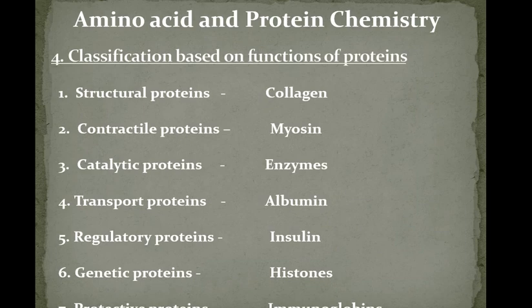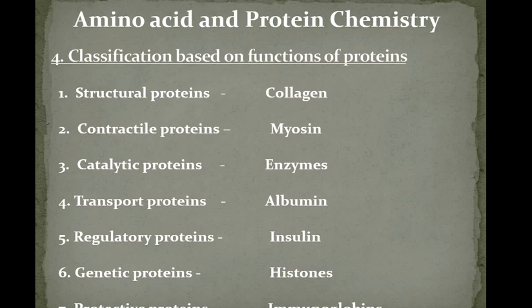Then classification of proteins based on the functions of proteins. So based on the function that is performed by the protein, they are classified as follows. See, structural proteins. Structural proteins, for example collagen. These structural proteins are the structural components of our body, like cartilage, tendons, muscles. They are all made up of proteins called collagen. So these are part of the structural components, so they are called structural proteins.